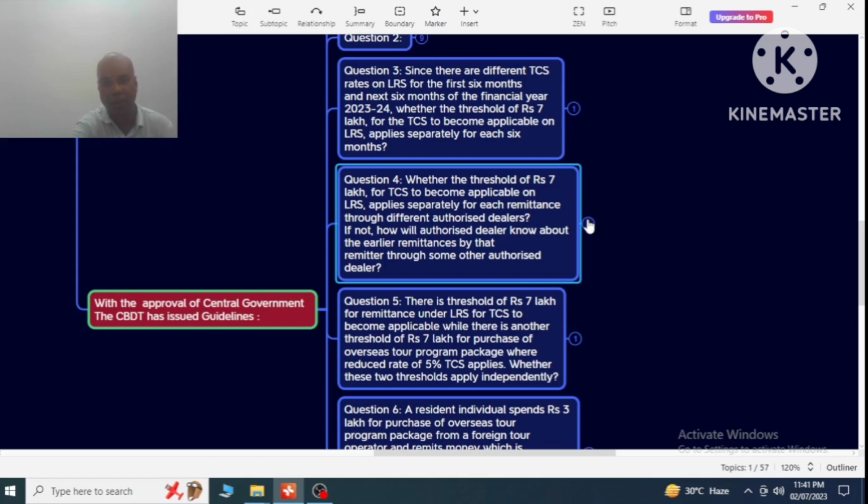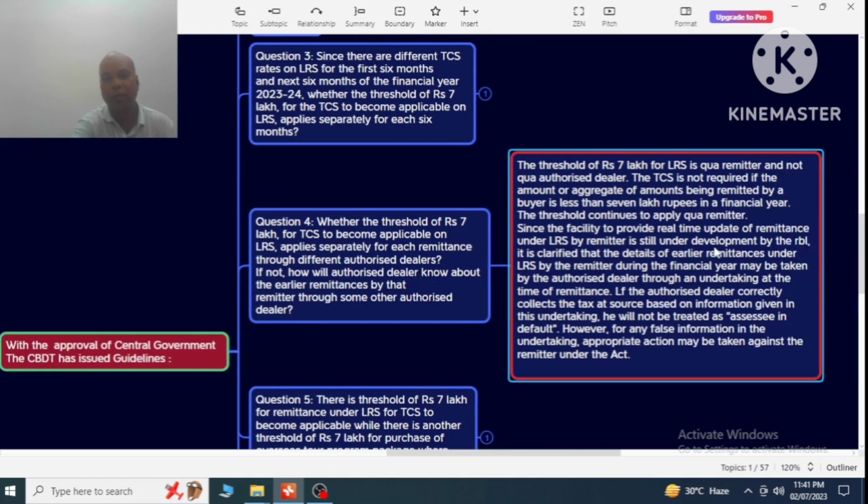So the answer is: the threshold of rupees 7 lakh for LRS is for the remitter and not for the authorized dealer. The 7 lakh exemption is available for the remittances, not for each dealer. And TCS is not required if the aggregate of the amount being remitted is less than rupees 7 lakh in a financial year. If the remittance is less than 7 lakh rupees, there is no TCS.